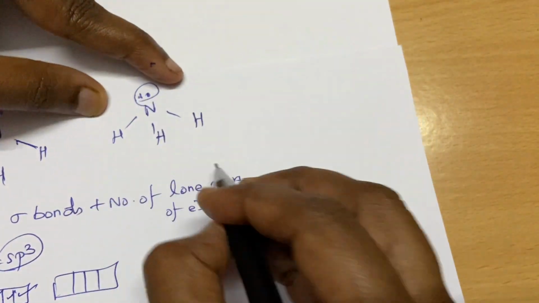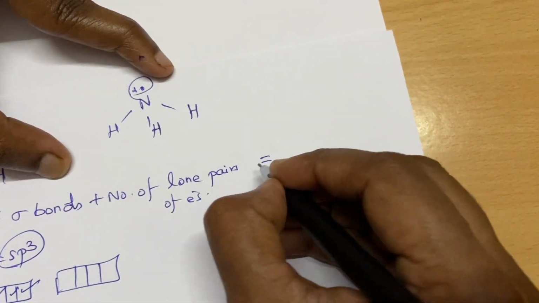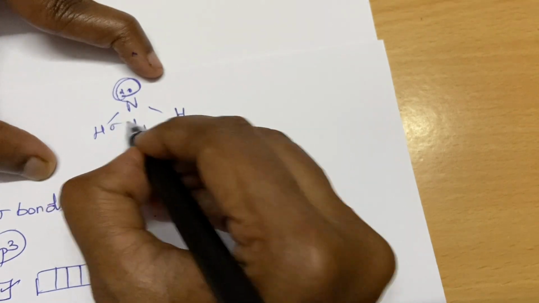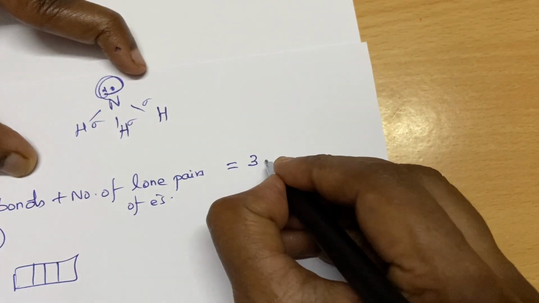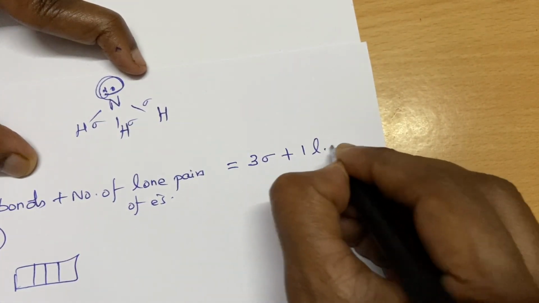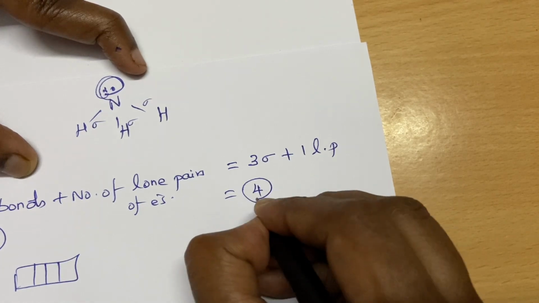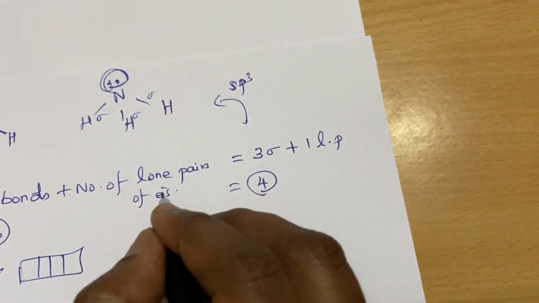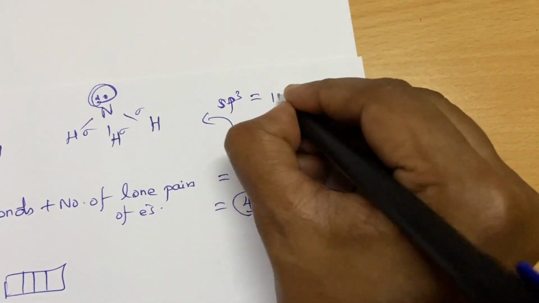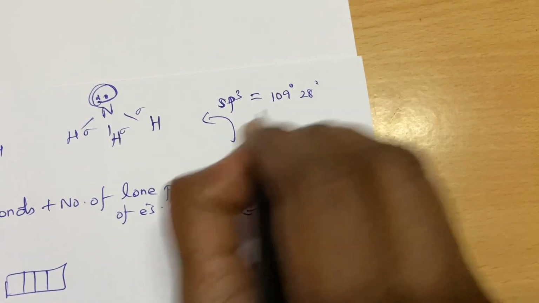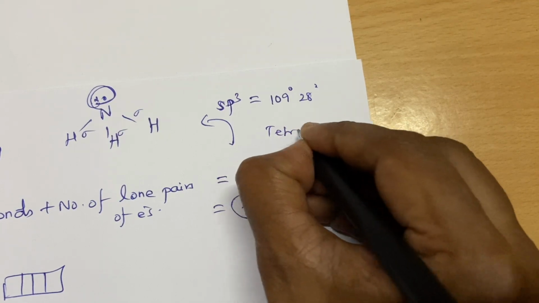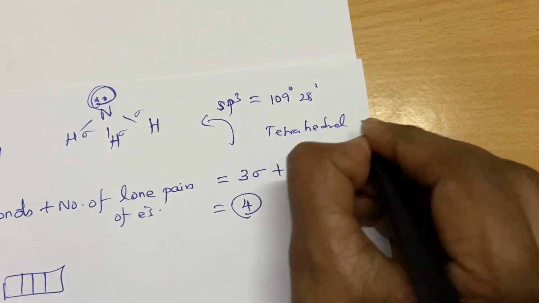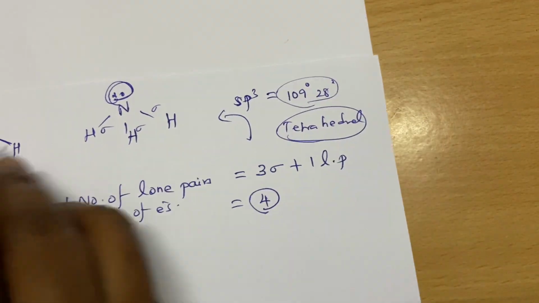And for ammonia, the rule is what? Sigma bonds plus lone pair. There is 1 lone pair and 3 sigma bonds. So 3 sigma plus 1 lone pair again gives you 4. So this is also sp3. So what is the normal angle for sp3? 109 degree 28 minutes, right? And it has to occupy the tetrahedral structure. The expected angle is maintained here.